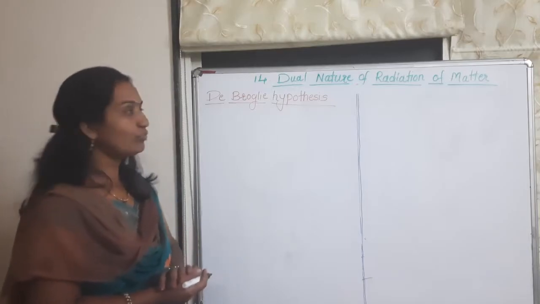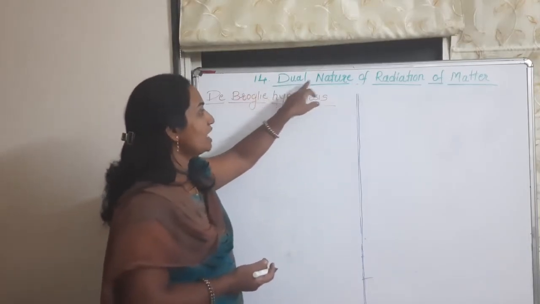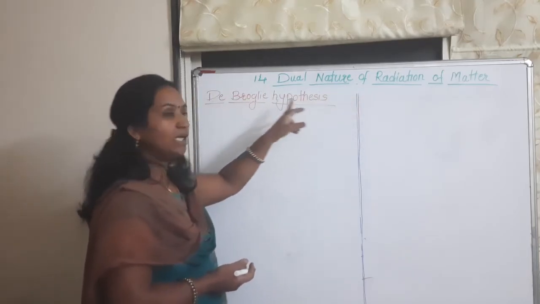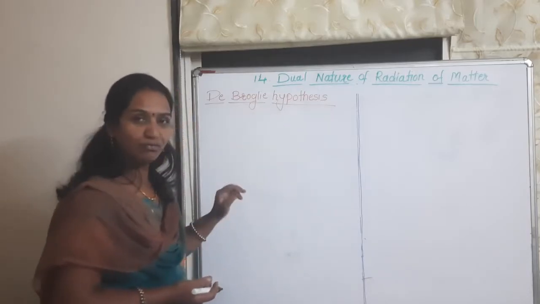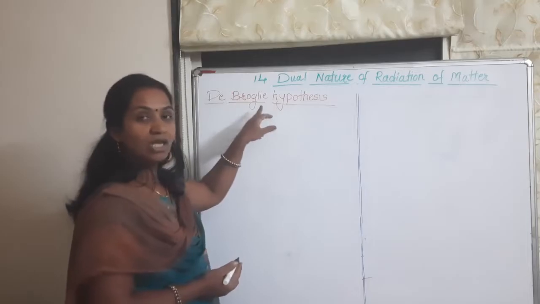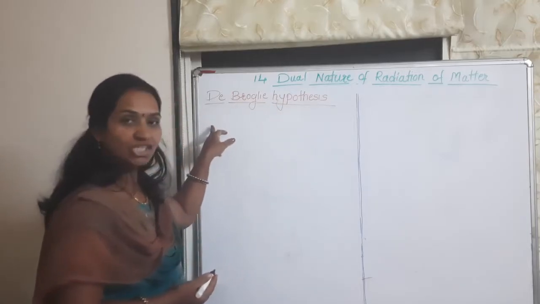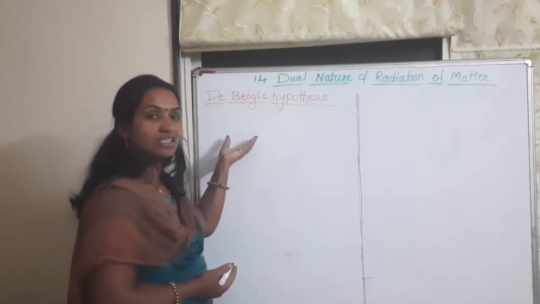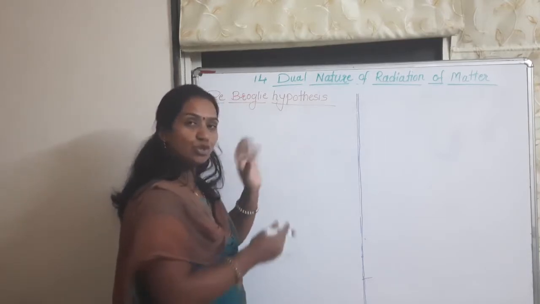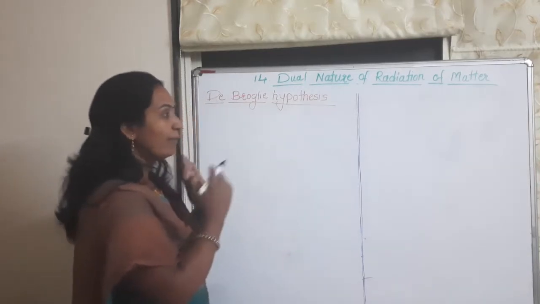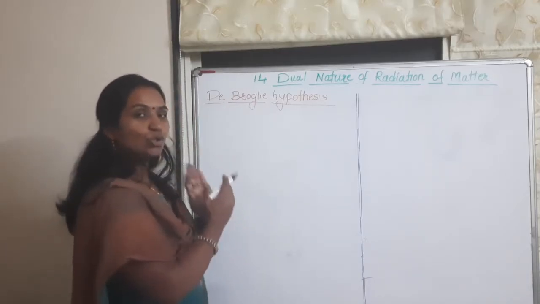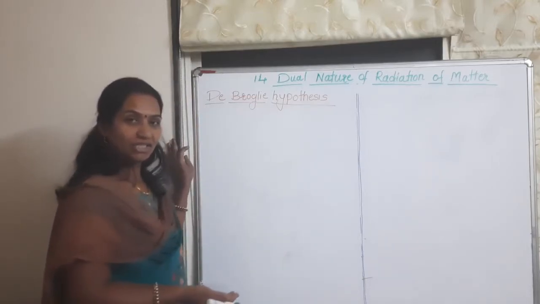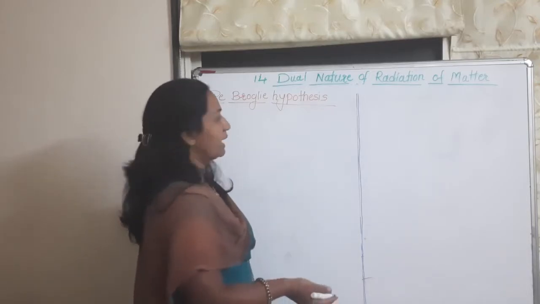So in today's lecture we study chapter number 14, dual nature of radiation and matter. In that we study the de Broglie hypothesis. In 1924, Prince Louis de Broglie proposed that if radiation consists of a dual nature, meaning it sometimes shows wave nature and sometimes particle nature, then matter also consists of duality in nature, wave nature as well as particle nature.